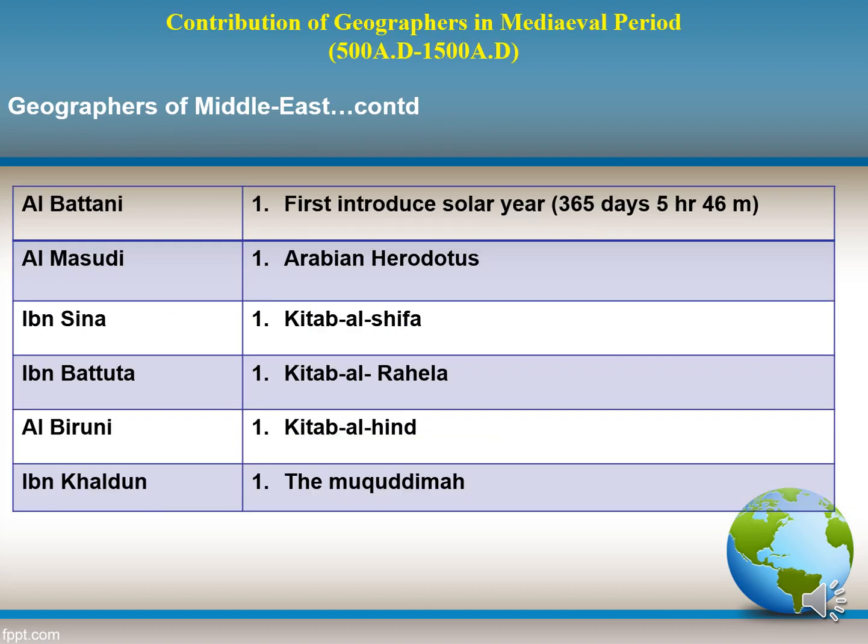Al-Battani first introduced the solar year, that is, a year consisting of 365 days, 5 hours and 46 minutes. This was introduced by him. Al-Masudi, Ibn Sina, Ibn Battuta and Al-Biruni, with their books Arabian Herodotus, Kitab al-Shifa, Kitab al-Rihla and Kitab al-Hind respectively, are very important to us. The Muqaddimah is another important book, written by Ibn Khaldun, and it is very important here.